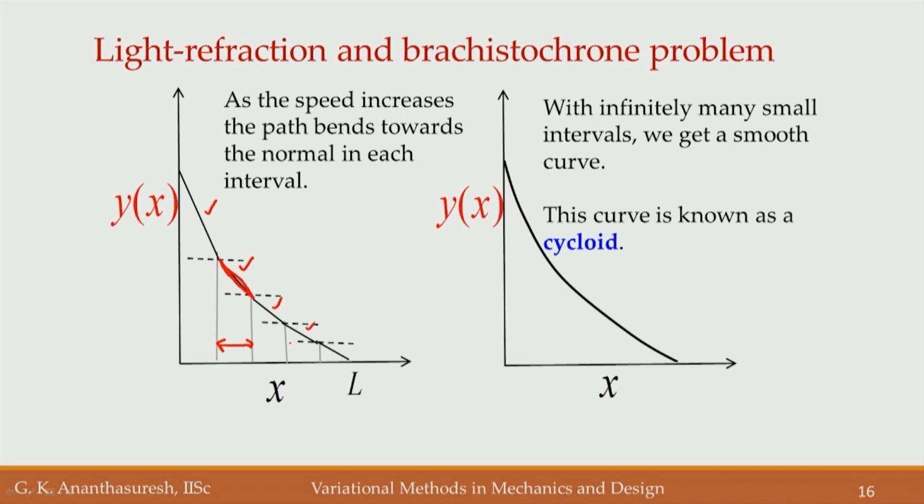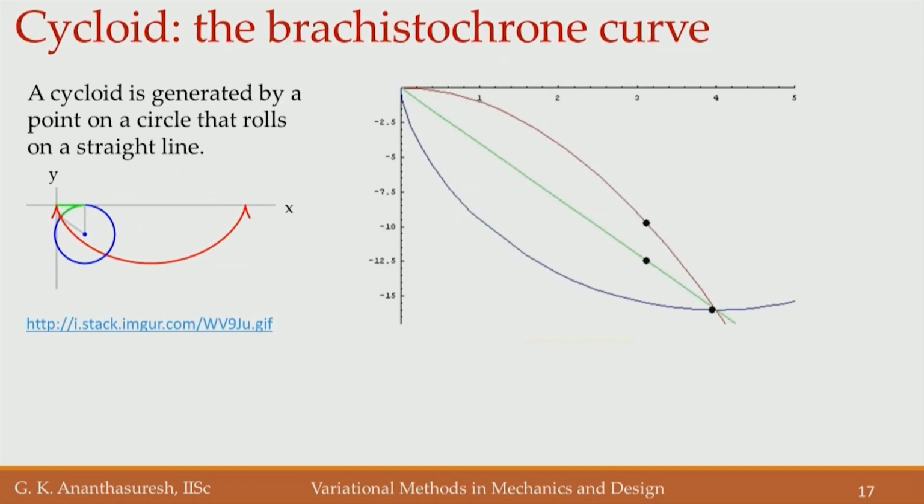But anyway, the solution for this problem that we posed, which is to minimize that integral with respect to y of x, is a well known curve, well known at that time also, called the cycloid. So, the cycloid is a special curve which, as we can see in the animation, when you have a disc rolling, a point on the disc will trace a path, which is what we are seeing here. A point on the disc, as it is rolling, traces this red curve, that is a cycloid.